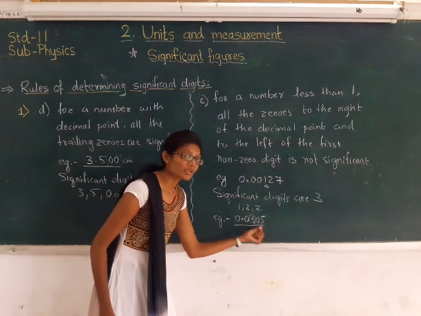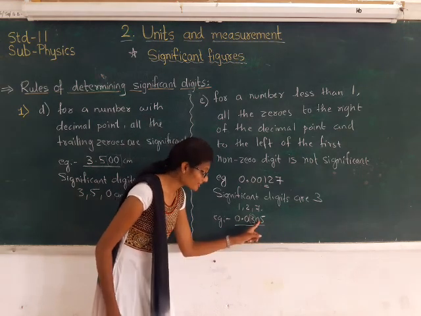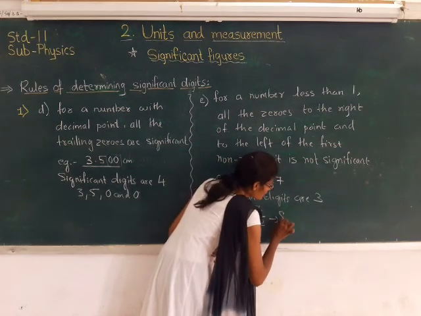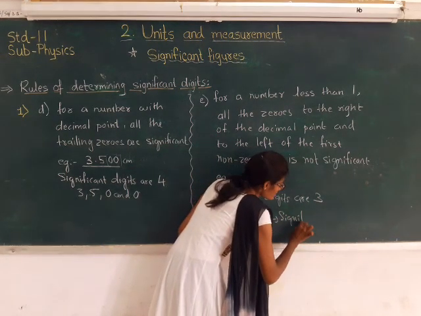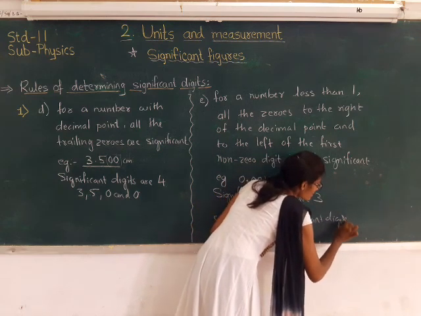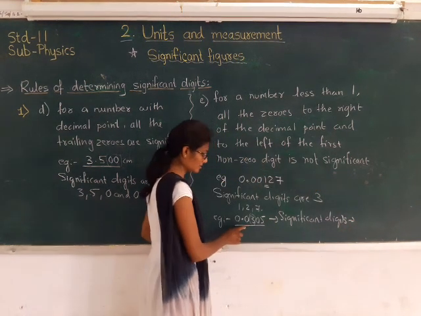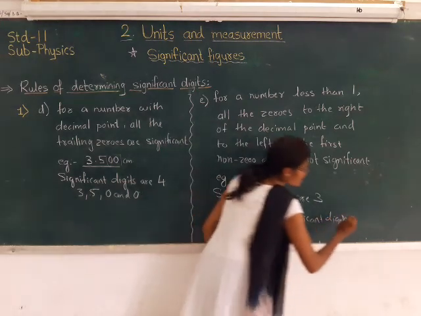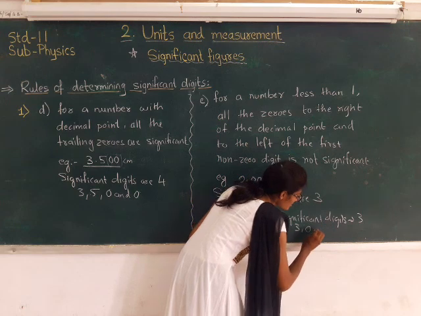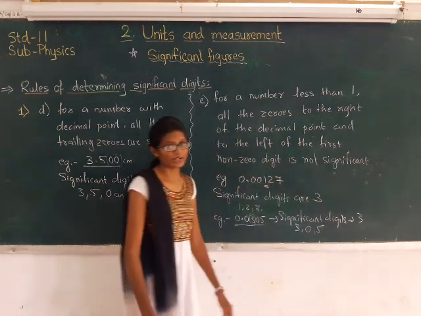So this zero is to be considered, so it is significant. So for this number, there are three significant digits, that is 3, 0 and 5.